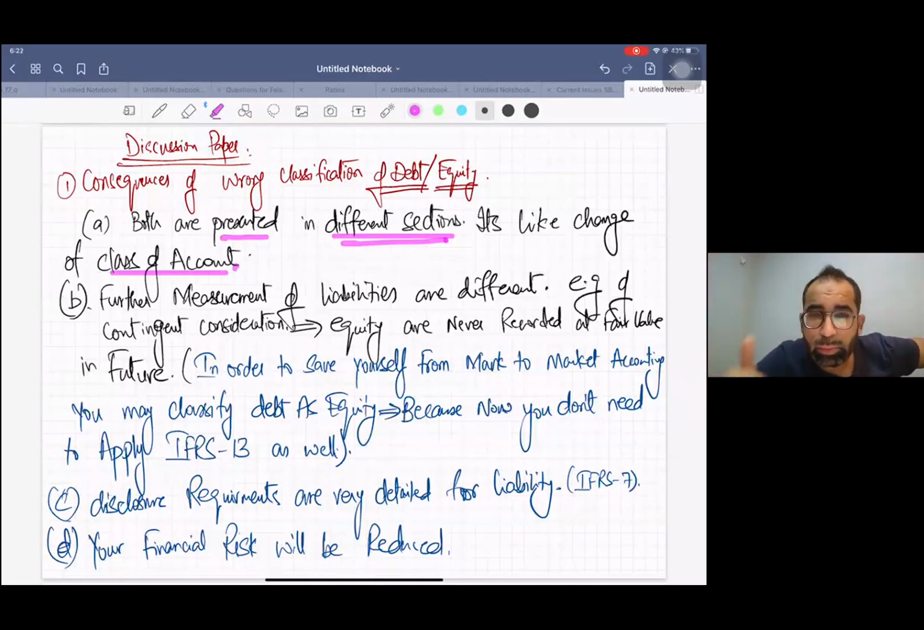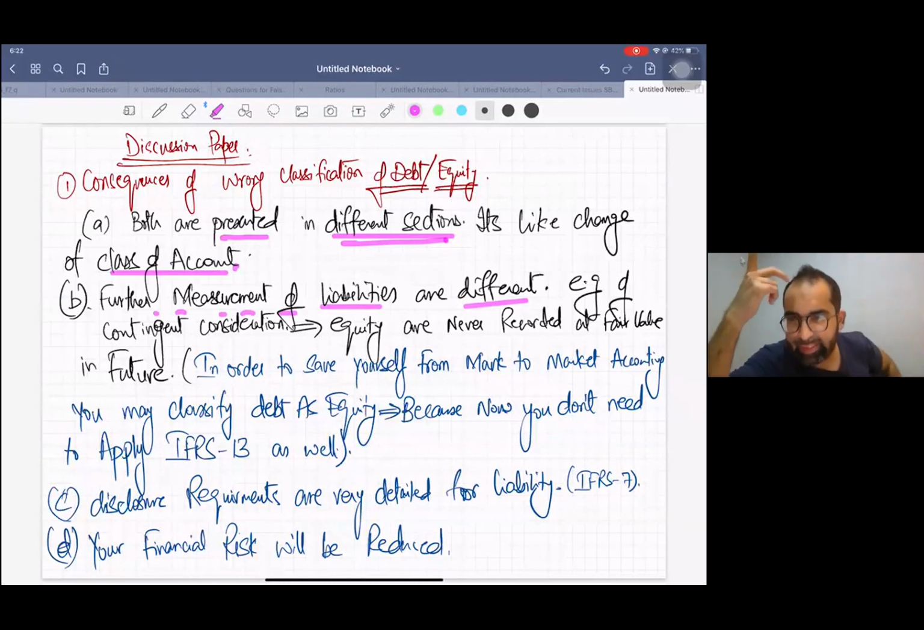And one more thing, one student has said, gearing will be changed. The financial risk of the organization will be reported wrong. Then further measurement of liabilities is different and equity is different. Wait, let me remind you of one thing, and that's helpful for your consolidation. Listen, I hope you remember contingent consideration.